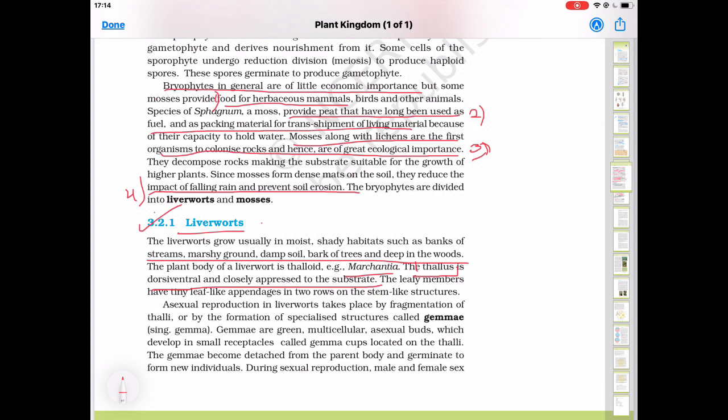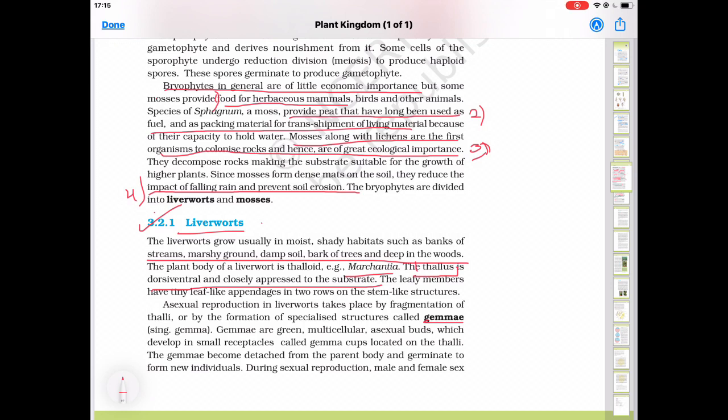The leafy members have tiny leaf-like appendages in 2 rows on the stem. On the stem, small leaf-like structures are present. Asexual reproduction in liverworts takes place by fragmentation or by the formation of special structures called gemmae. Gemmae are the circular structures as shown in figure 3.2a, gemma cup.